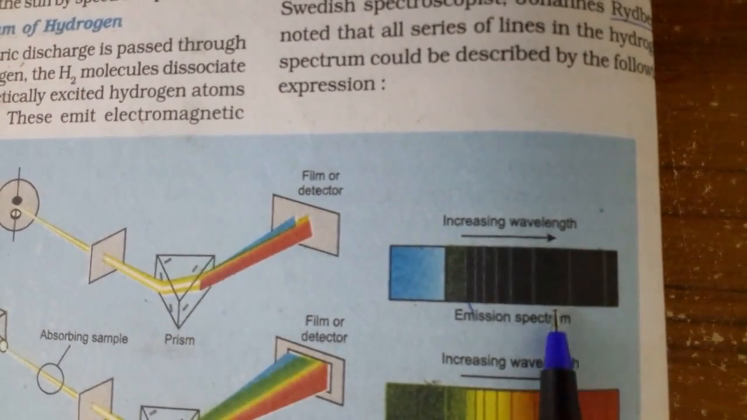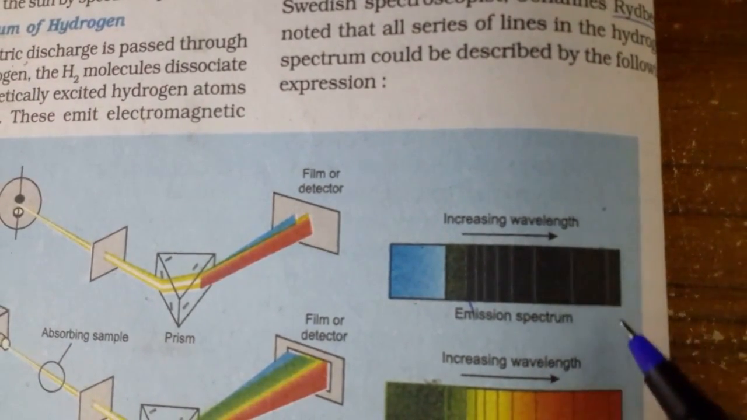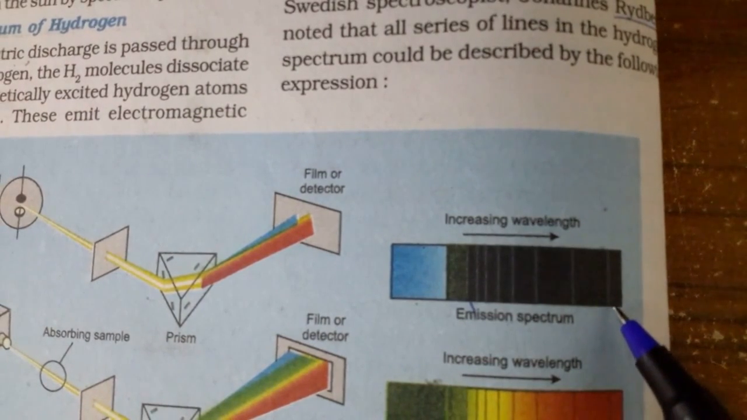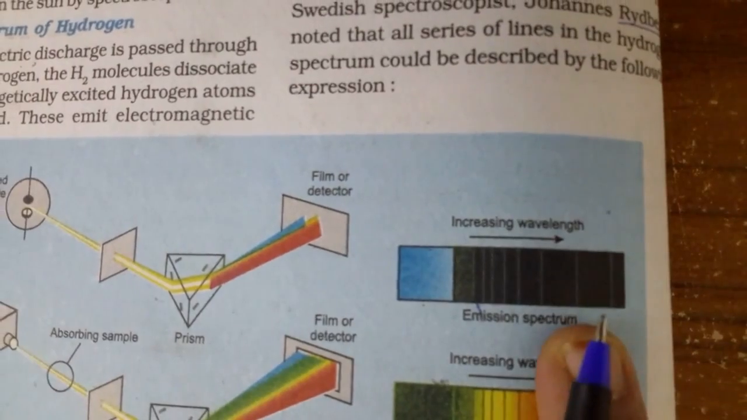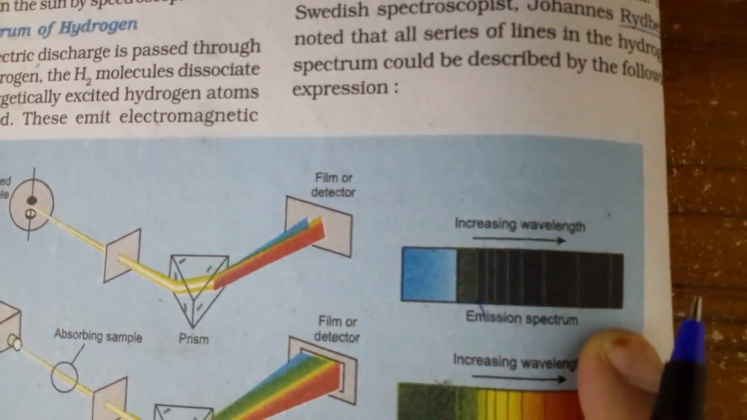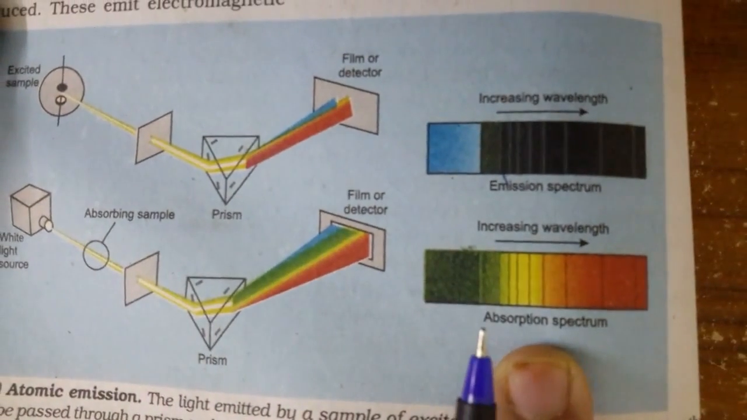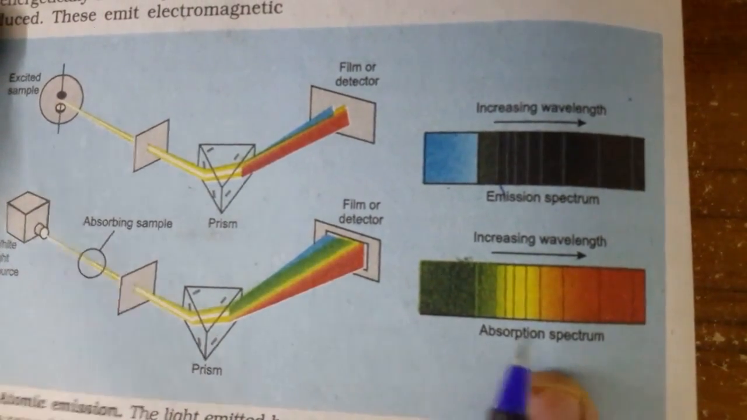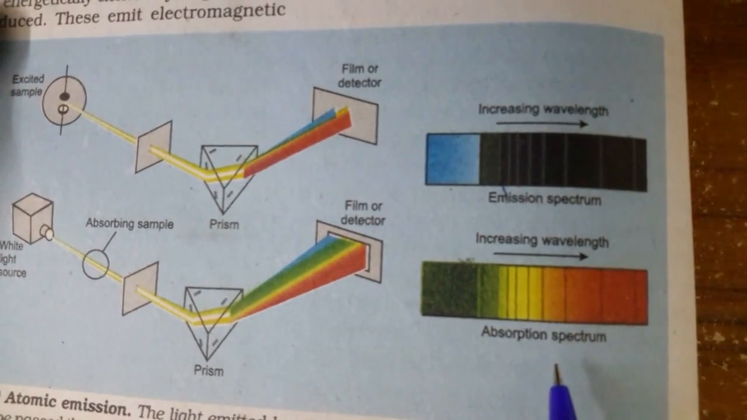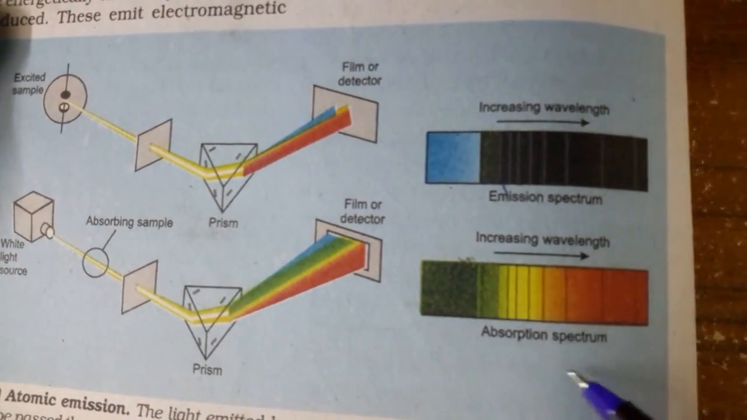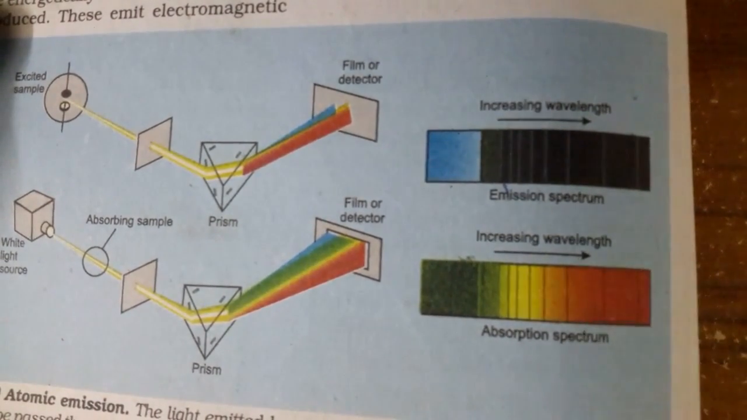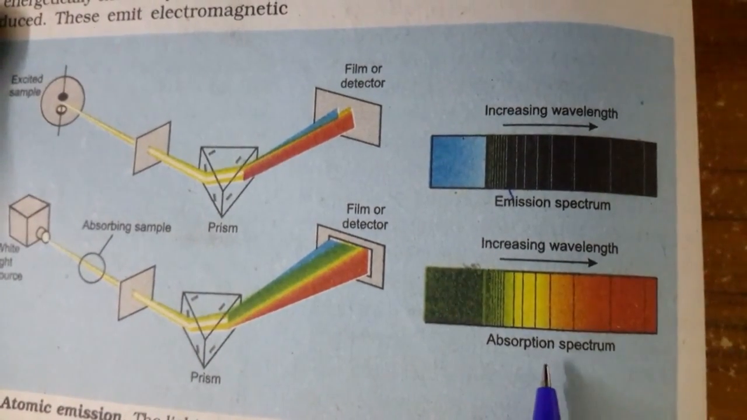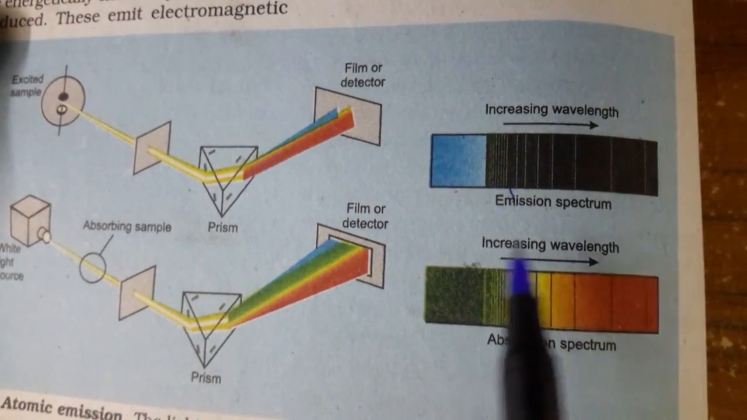For the emission spectra, we have the bright lines. You can see some white color here, because this indicates the radiations are emitted. You have bright lines on a dark background; the background total is dark. Now come to absorption spectra. It contains dark lines on the bright background. Here the background is bright, but some black lines are there. So for the absorption spectra, we have a bright background and dark lines.